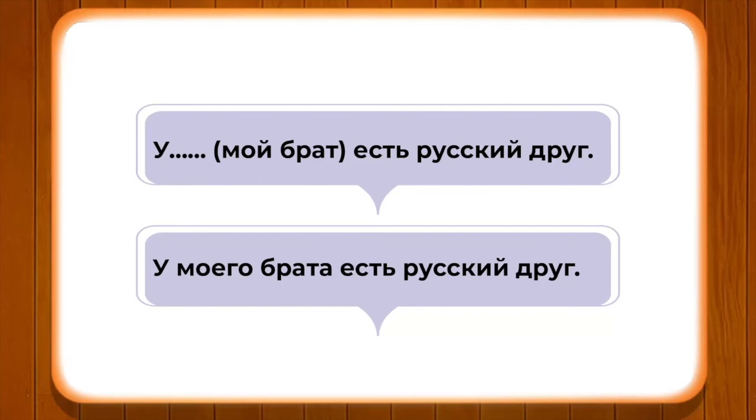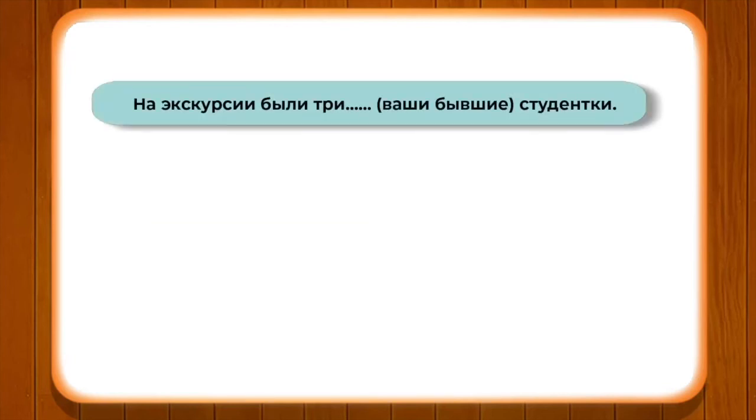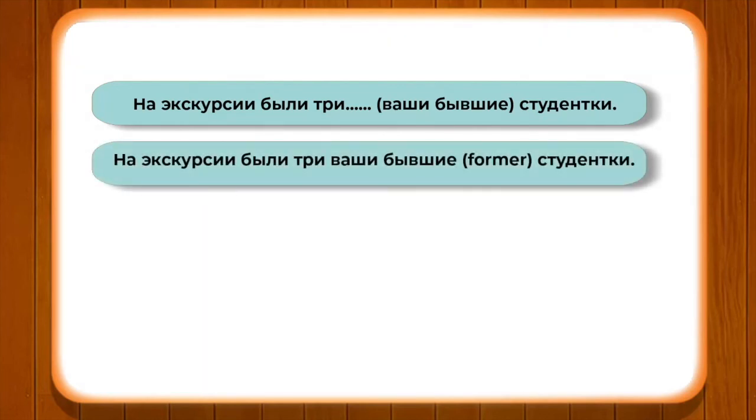Now, let us go ahead and pay attention to another activity while using the model. На экскурсии были 3 ваши бывшие студентки. As we know that when we use numerals, the rule of the grammar for feminine gender is different. So, it would be на экскурсии были 3 ваши бывшие студентки.